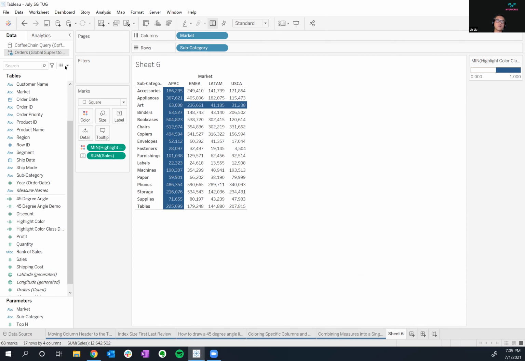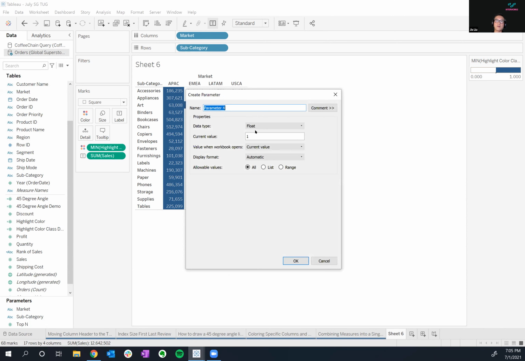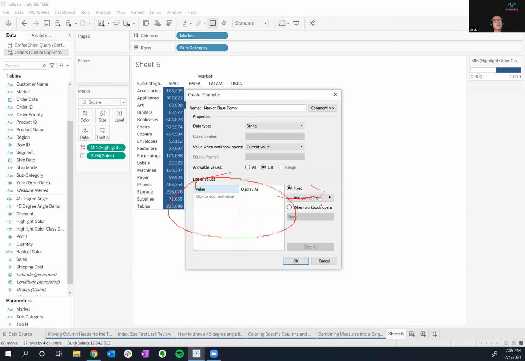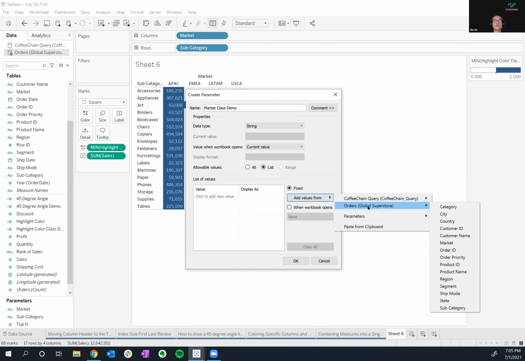How do we create these parameters? Create parameter. We'll make this parameter a string. We'll make this market class demo, right? And then for my list, I can actually just pull all the values from my market. So insert, add values from Global Superstore, go ahead and add market.